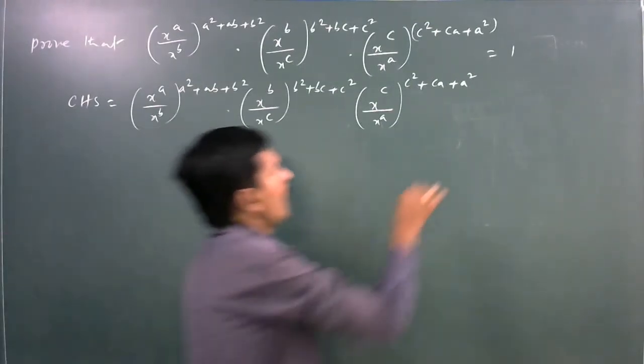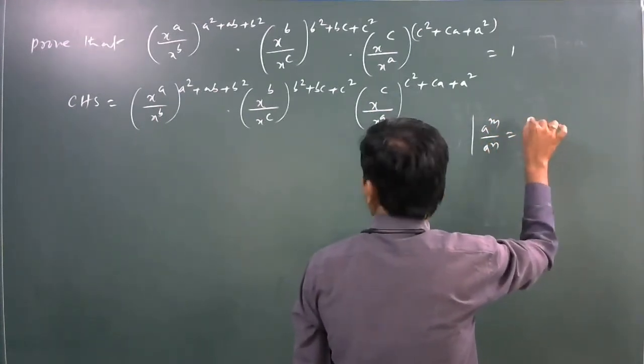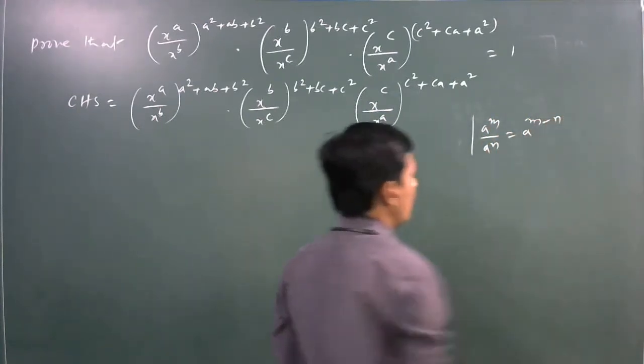First, applying a^m divided by a^n, it is equal to a to the power of m minus n.